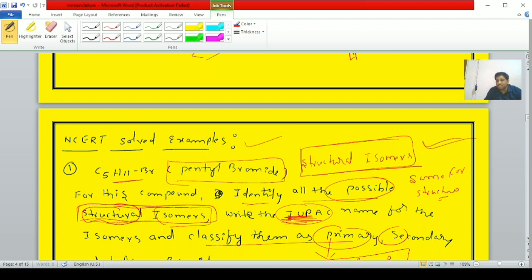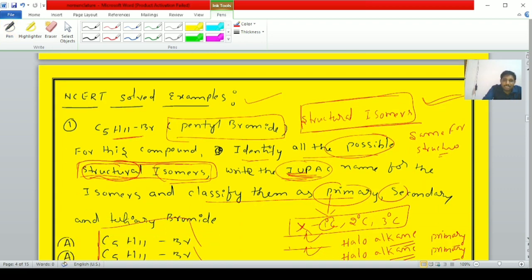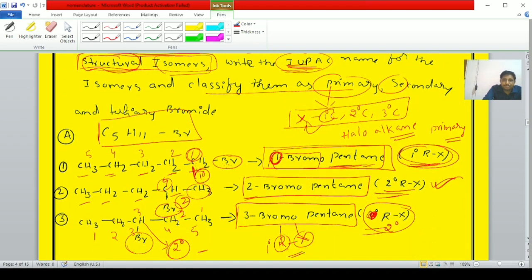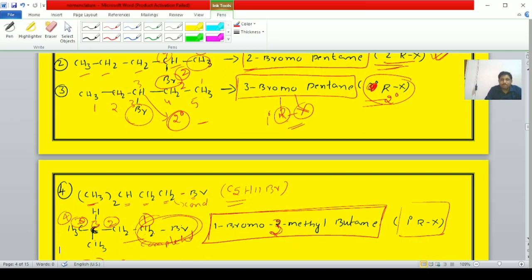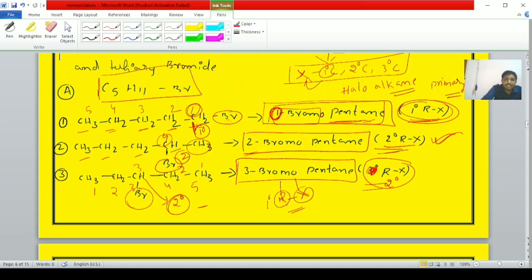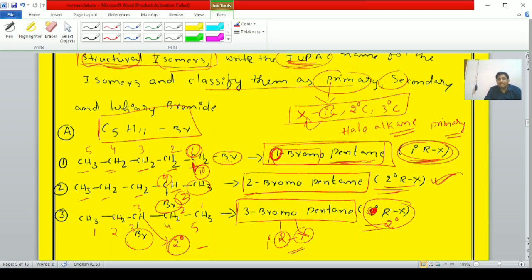For all the structural isomers, identify the IUPAC names and classify them as primary, secondary, and tertiary. First one, students, there are totally 8 structural isomers possible. From a competitive point of view, this question is also asked.